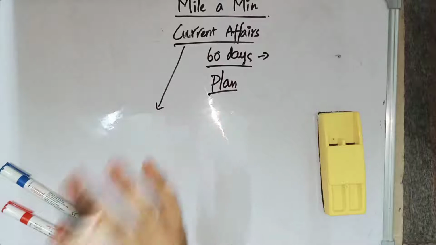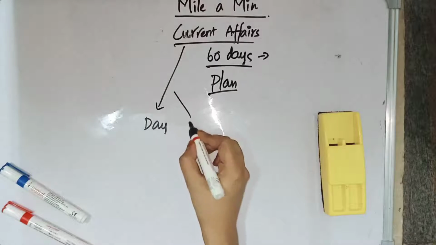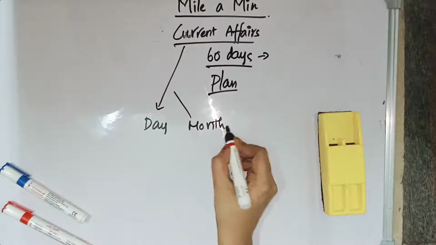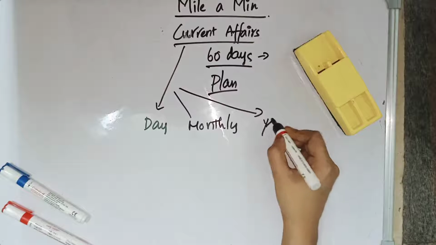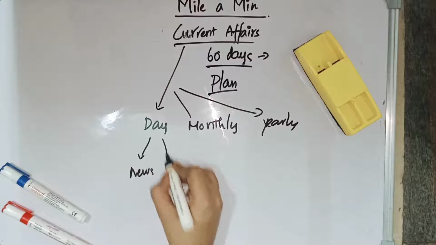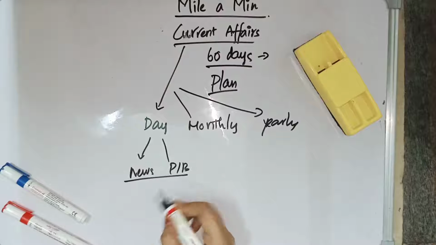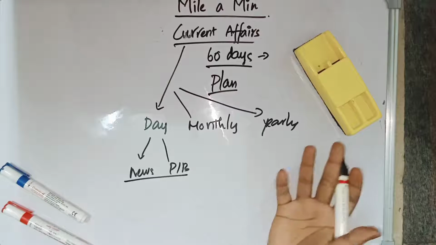For current affairs, you can rely on three types of materials. One is day-to-day current affairs, another one is monthly current affairs, and then we have yearly current affairs. The day-to-day current affairs have detailed information, and it is good for you. In day-to-day current affairs, you need to read the newspaper as well as the Press Information Bureau. And apart from that, there are some day-to-day compilations which are released by some online websites. You can rely on that also.